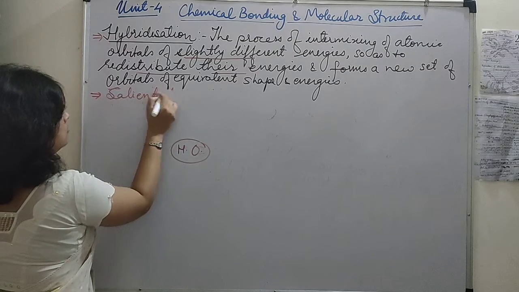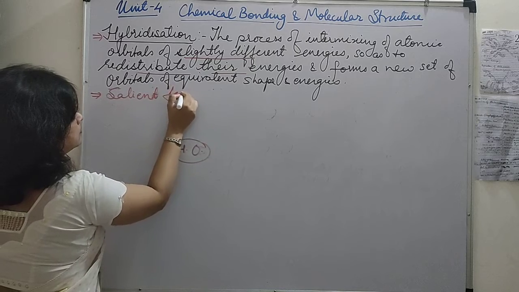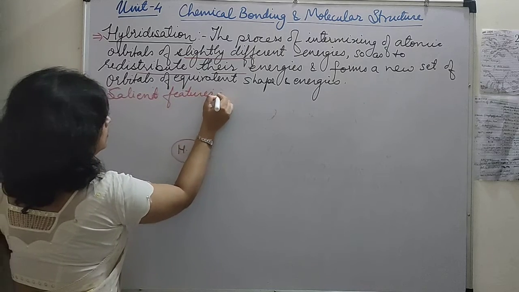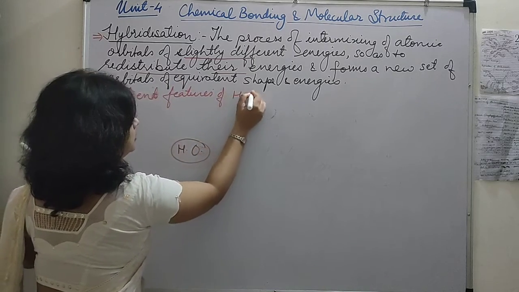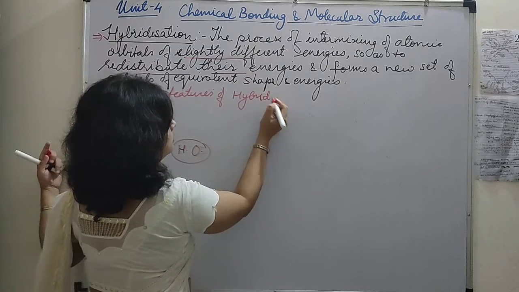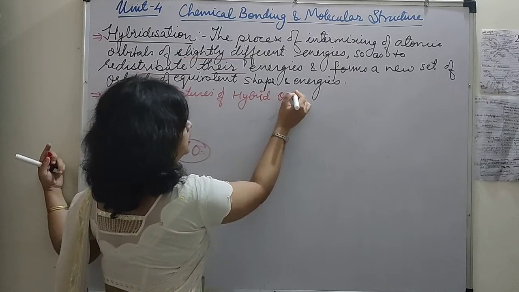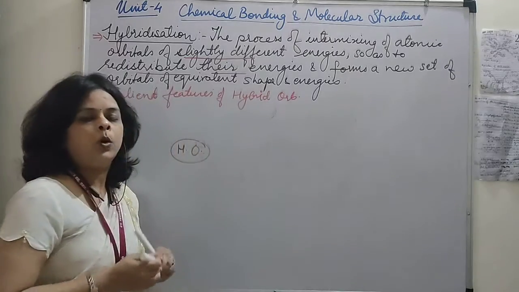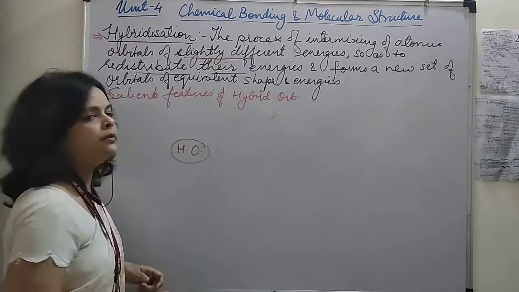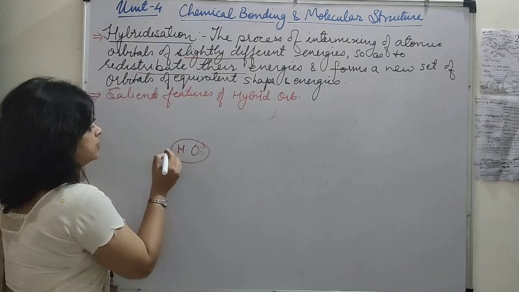Salient features of hybrid orbitals. The new set of orbitals that are formed, we call them hybrid orbitals. Okay, now what are the features of these hybrid orbitals? 5 features we are going to take.